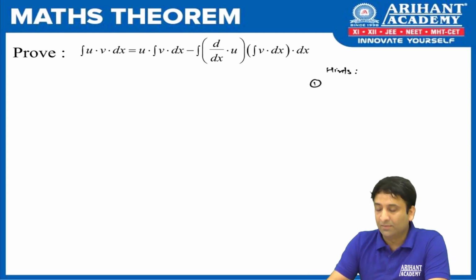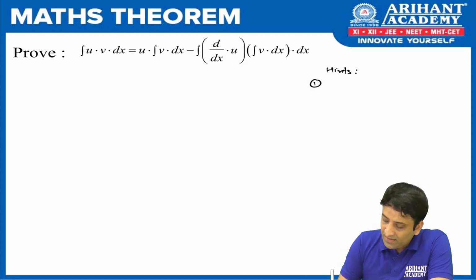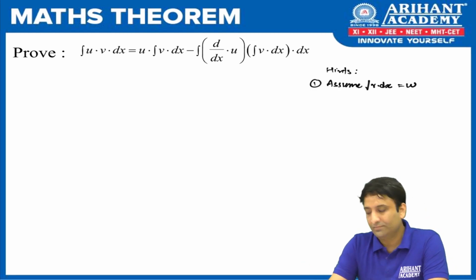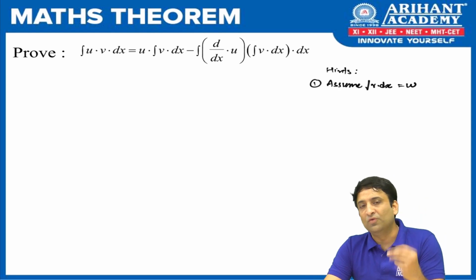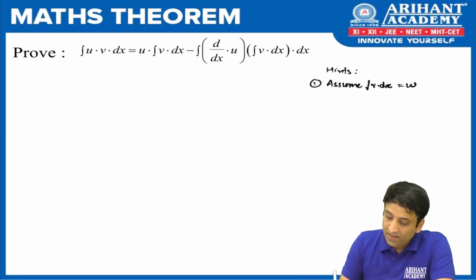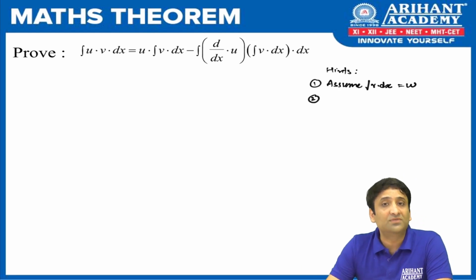Let me start with number 1. To begin this proof, we assume integration of v dx as w. So at the start of the proof, we'll assume that integration of v dx is w. Then comes the second hint, which says use primitive definition of integration.